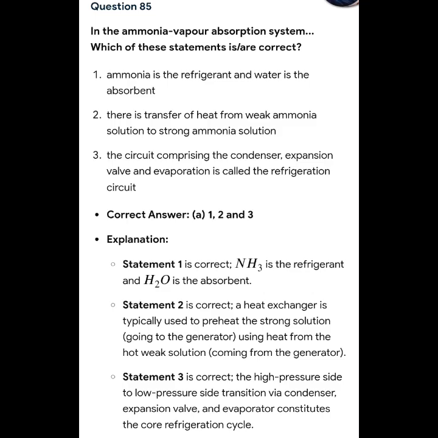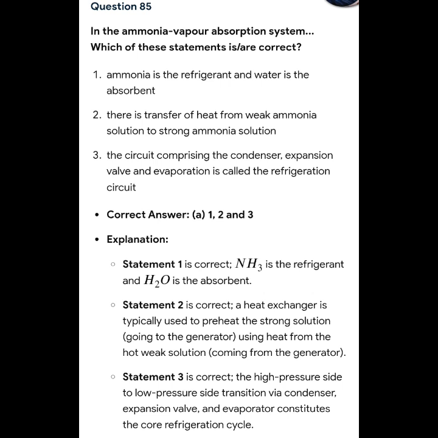So we have question 85. In the ammonia vapor absorption system, which of the statements is or are correct? First, ammonia is the refrigerant and water is the absorbent. Second, there is transfer of heat from weak ammonia solution to strong ammonia solution. Third, the circuit comprising the condenser, expansion valve, and evaporator is called the refrigeration circuit. So the answer is letter A, 1, 2, and 3.